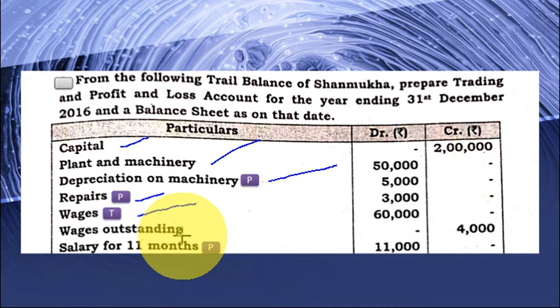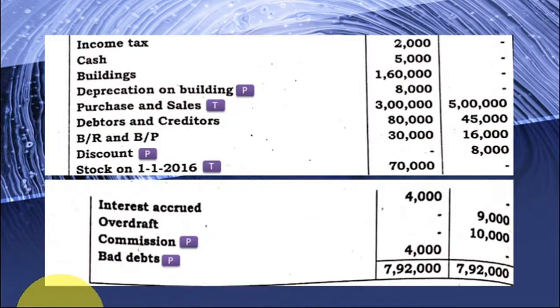Why? Because I told you, any expenses outstanding, if it is given in the trial balance, directly goes to the balance sheet. Salary for 11 months. So salary, see, this is not the outstanding salary, right? So anything outstanding, then you have to write in the balance sheet. Salary, this is the regular salary, so we are writing in the profit and loss account. Then income tax, balance sheet. Cash, balance sheet. Buildings, balance sheet.